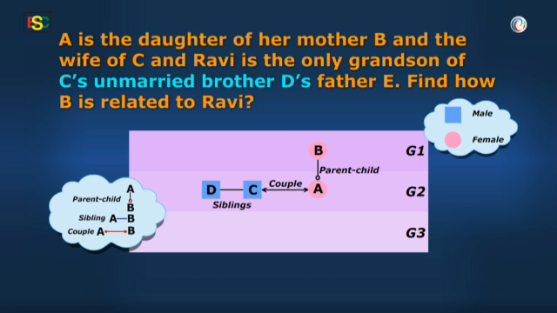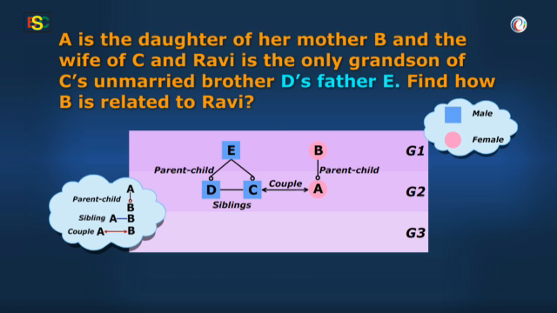And as for DE, the expression "D's father is" means they share a parent-child relationship. And E should be at the top of the line because E is the father of D. We should also put a square around E as E is a male. Here, Vidya, you will have to note that E, who is the father of D, must also be the father of C. This is because C and D are siblings.